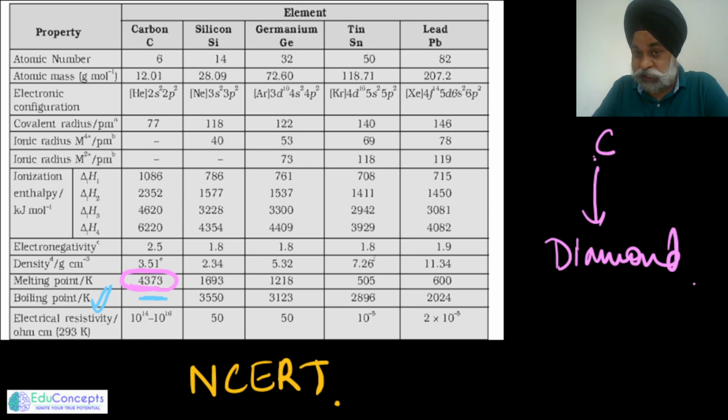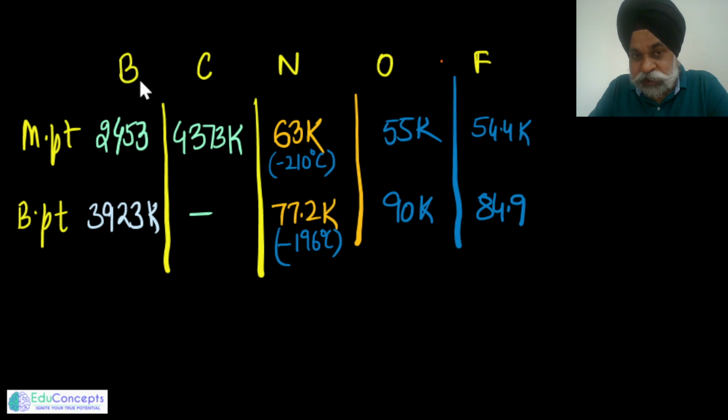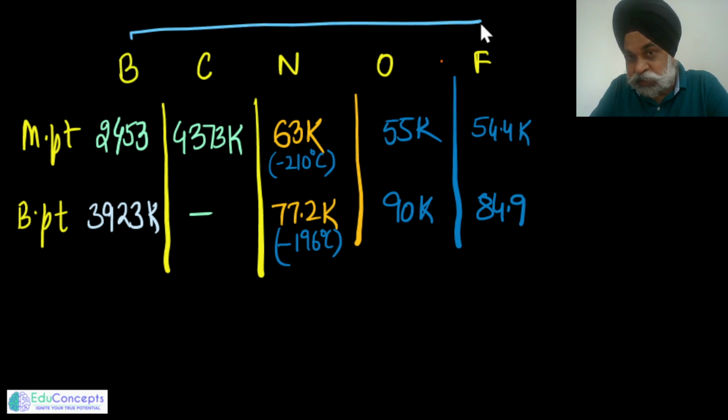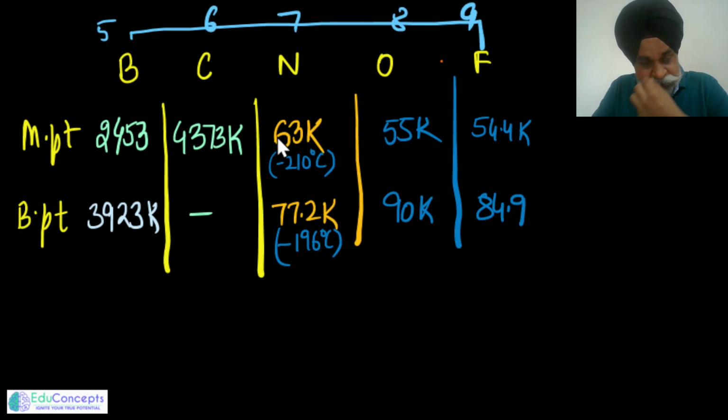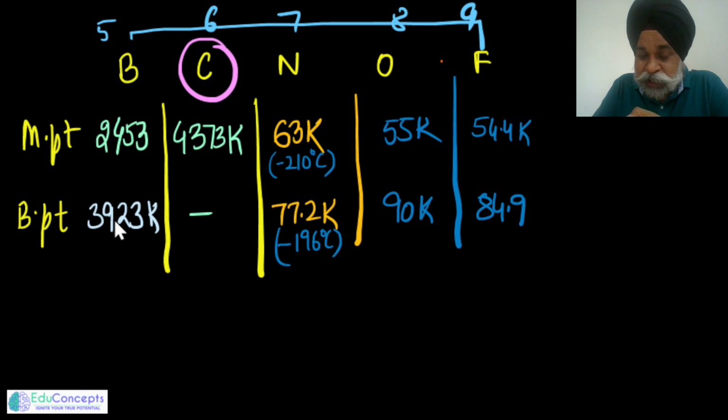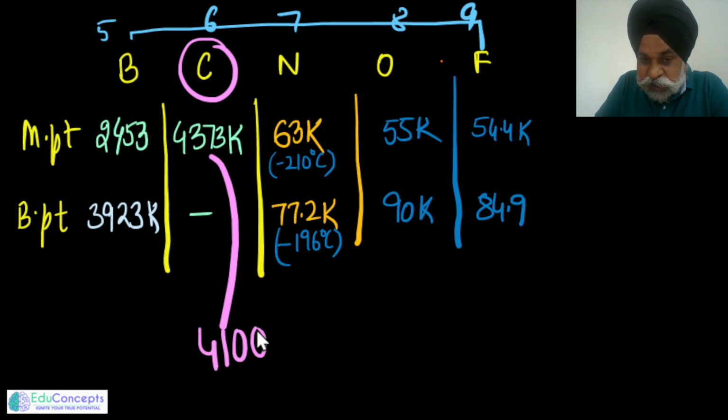This is very interesting to show here. All of these are non-metals, starting from boron, carbon, with atomic numbers 5, 6, 7, 8, 9. The beauty of the thing is, if you mix the two things together, organic with inorganic, here we are talking about carbon and its compounds. When carbon gets combined with hydrogen or any of its derivatives, its melting and boiling point becomes very low. But when carbon is joining with itself in some way, then its melting and boiling point is very high. So this is almost 4100 degrees centigrade.